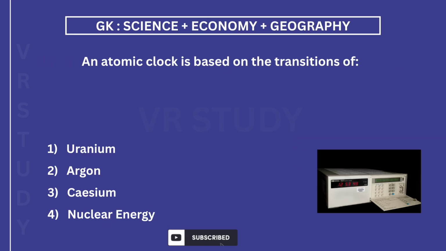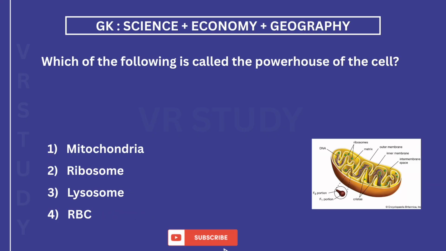An atomic clock is based on the transitions of. The answer is 3. Cesium. Which of the following is called the powerhouse of the cell? The answer is 1. Mitochondria.